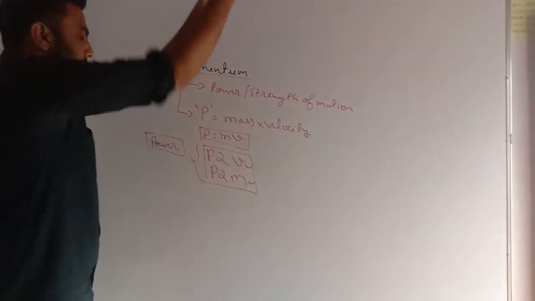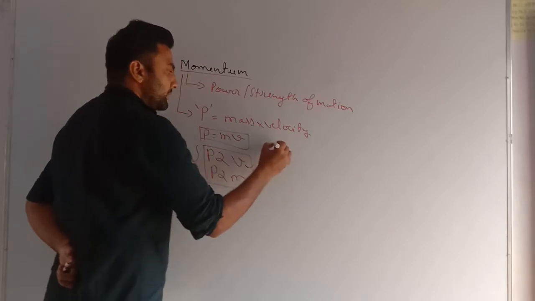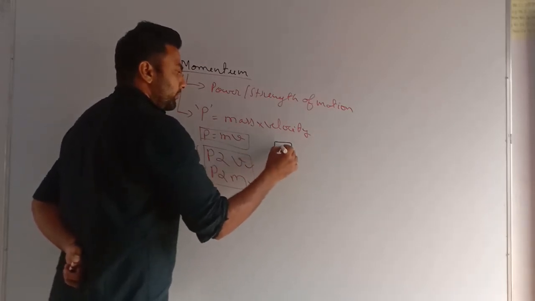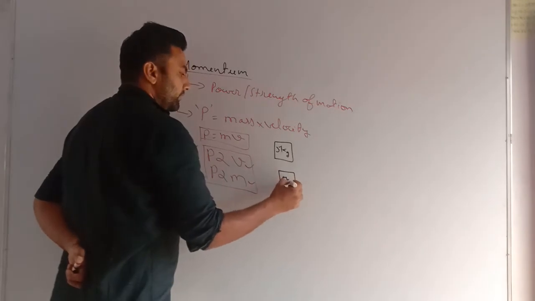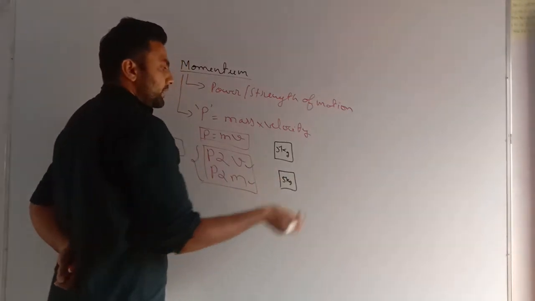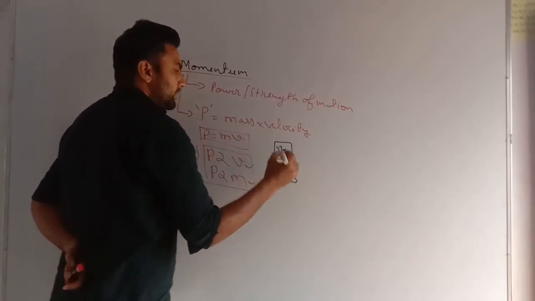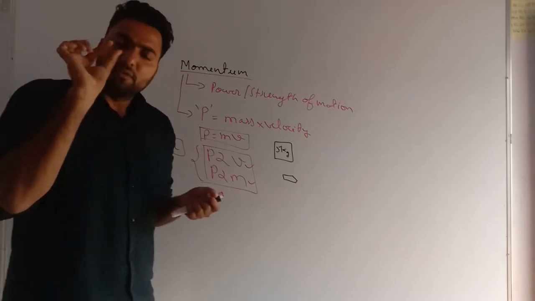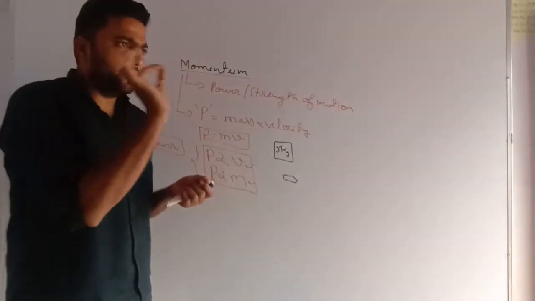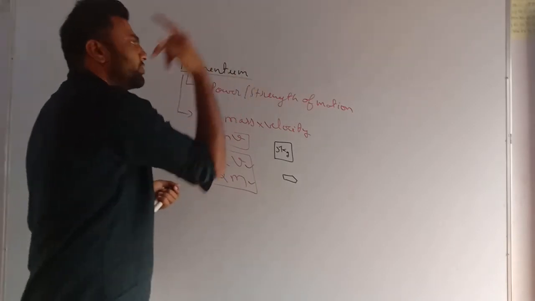Let's see, we will take two examples. Any body of 5 kg, and a bullet. You might have seen a bullet has a very small mass. I can very easily move it. If I take the bullet and hit a head with my hand, it will not show any effect.